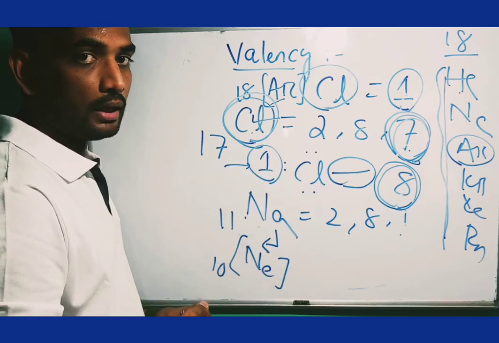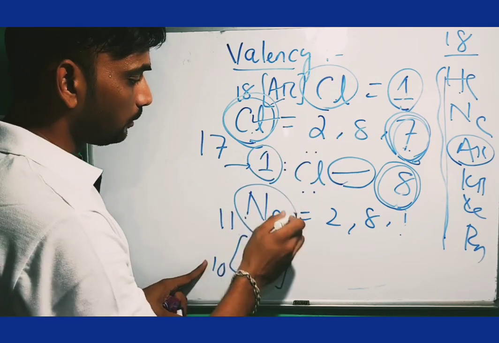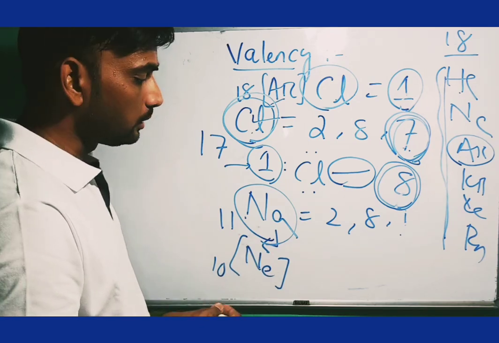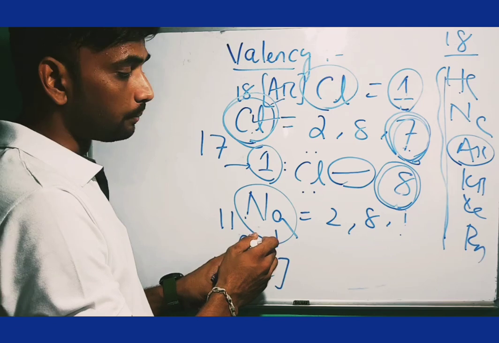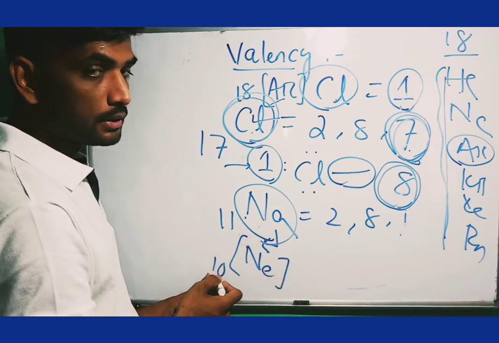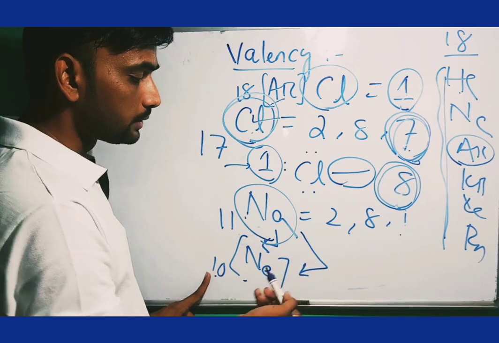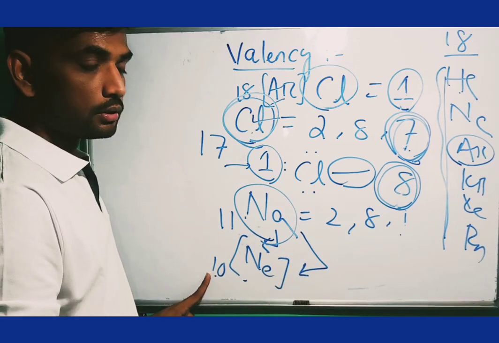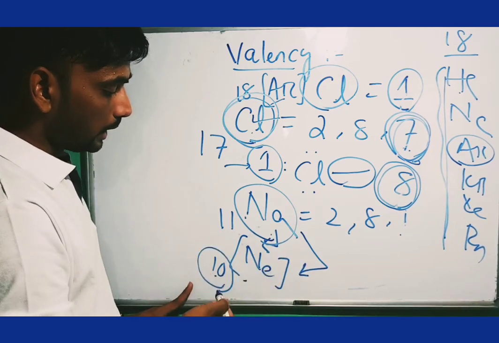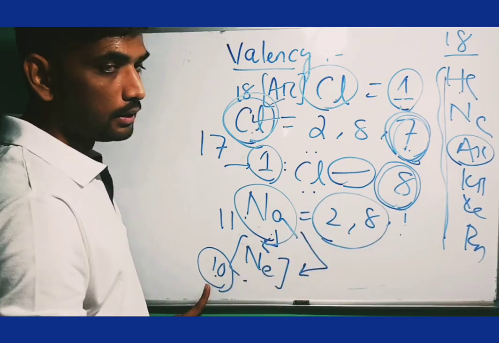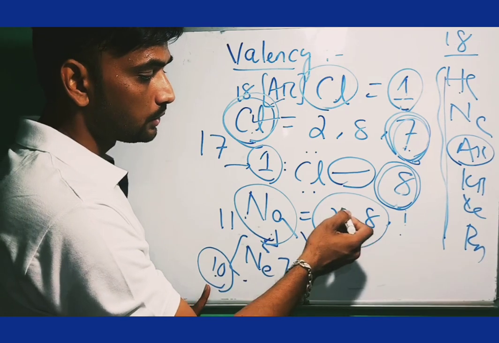Again, for the case of sodium, the nearest noble gas is neon, 10. That means it wants to reach the inert gas configuration with 10 electrons, and then it is stable. That means 2 plus 8, that is 10. Up to this is stable.